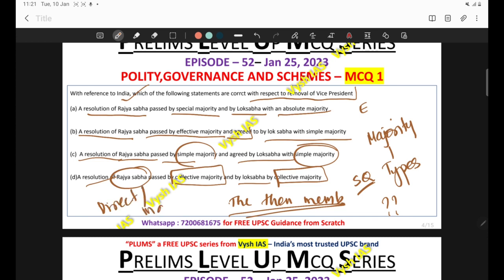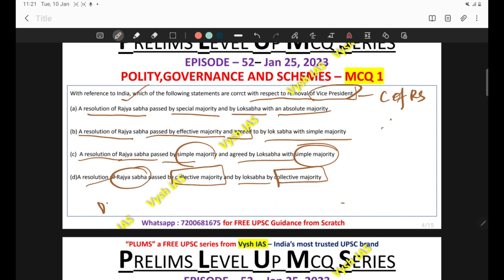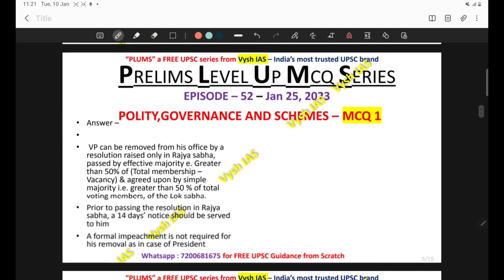So here it is asking about the Vice President. Vice President means the chairman of Rajya Sabha. Similarly, there is a procedure for the removal of the presiding officer of the Lok Sabha, which is the Speaker. So both these concepts you have to make a comparative analysis. In this case, it's a standard fact, and the correct answer is the resolution of Rajya Sabha should be passed by the effective majority, and the Lok Sabha should agree to it with a simple majority. So with respect to Rajya Sabha, it's effective majority, and Lok Sabha, it's simple majority. So the correct answer comes out to be option B.